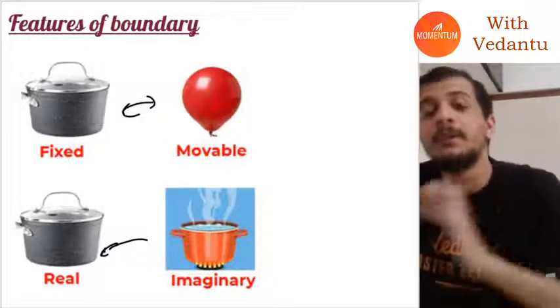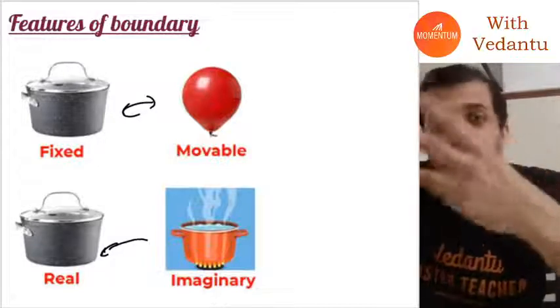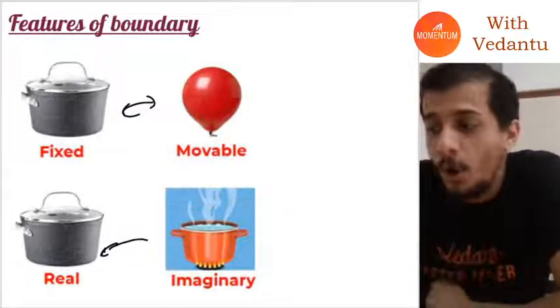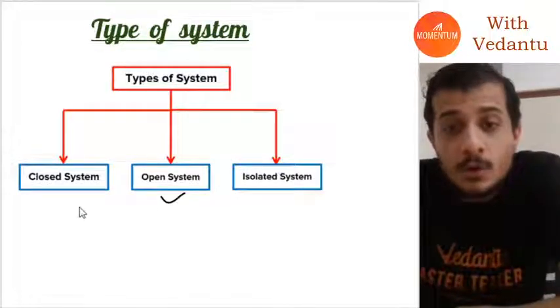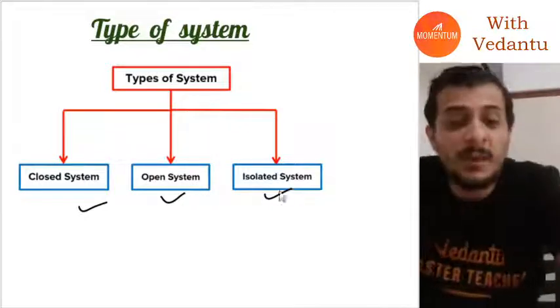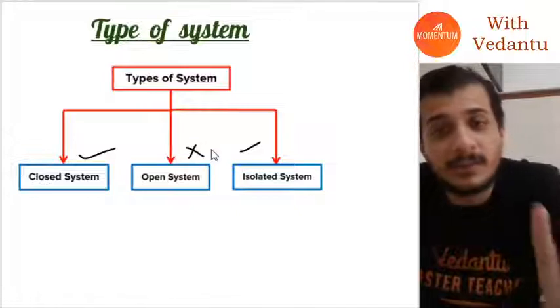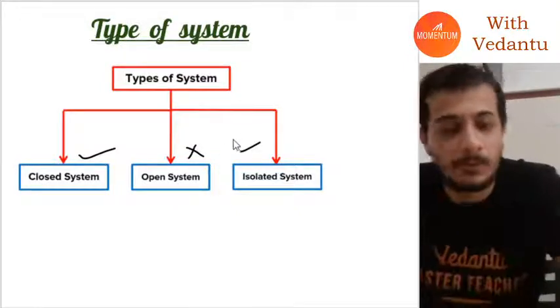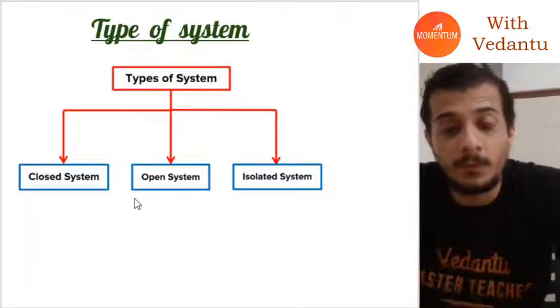Now, based on this, we can divide all of our thermodynamic systems into three categories: open system, closed system, and isolated system. In this chapter, we are mostly going to study closed and open systems. We will not study the isolated system, because it's a little more complicated.